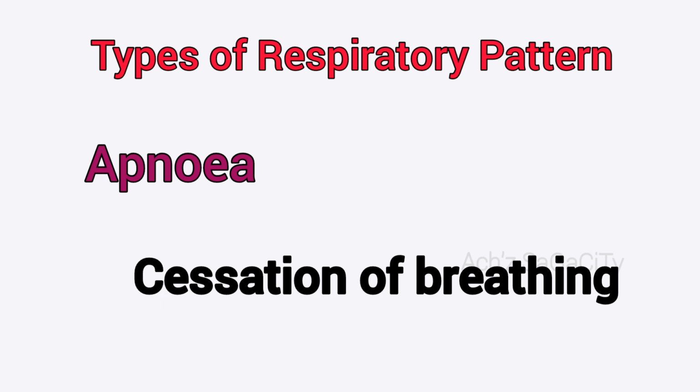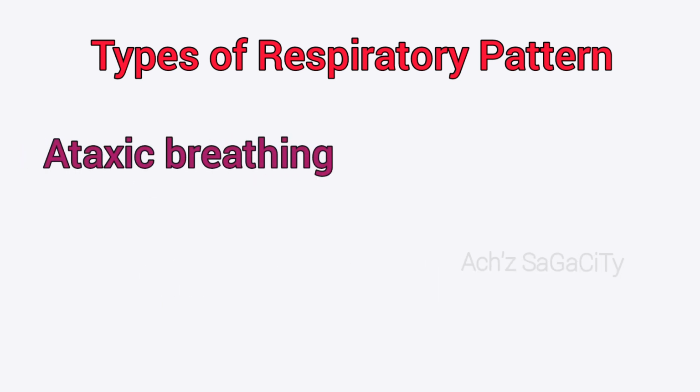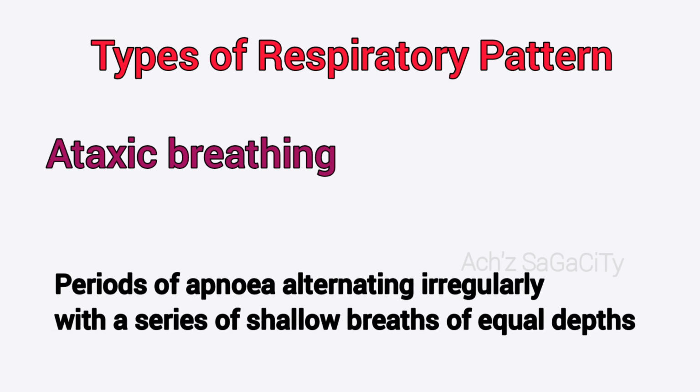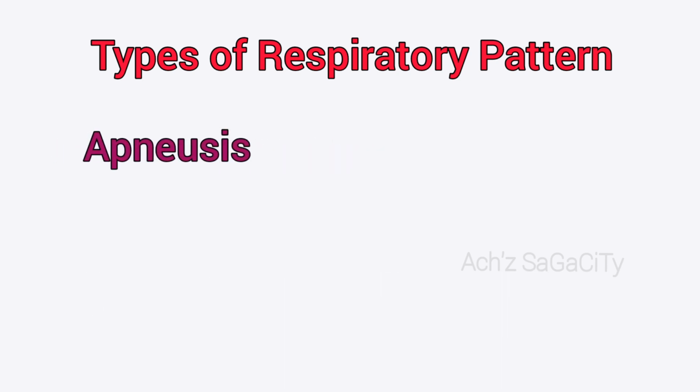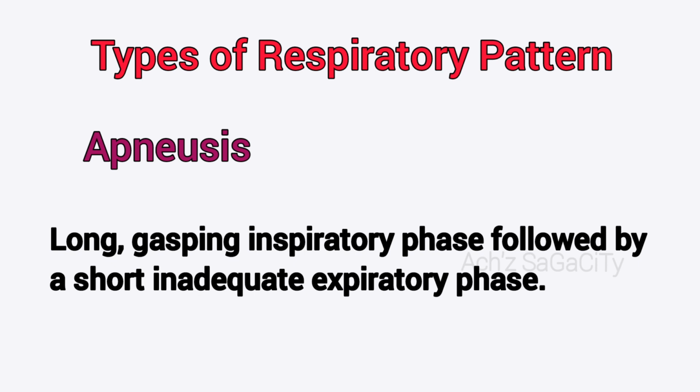Then moving on to the next type, ataxic breathing. That is periods of apnea alternating irregularly with a series of shallow breaths of equal depths. That is called ataxic breathing. Next one, apneusis. That is a long gasping inspiratory phase followed by a short inadequate expiratory phase. That is called apneusis.